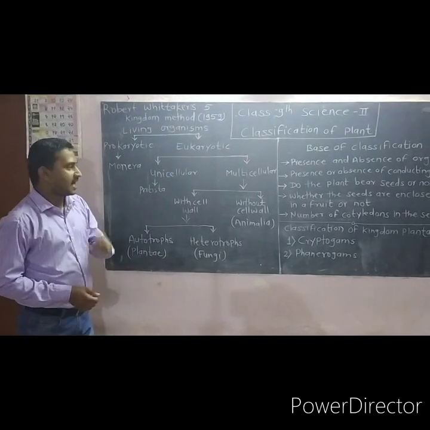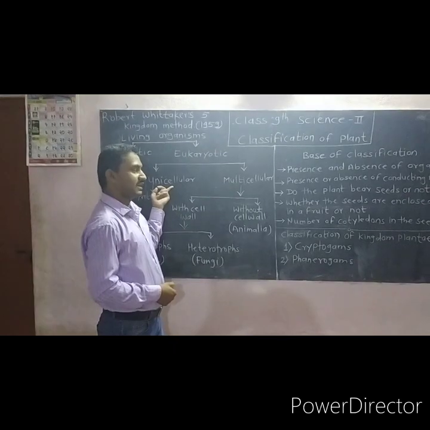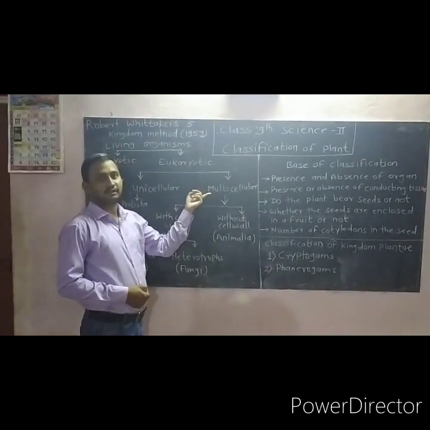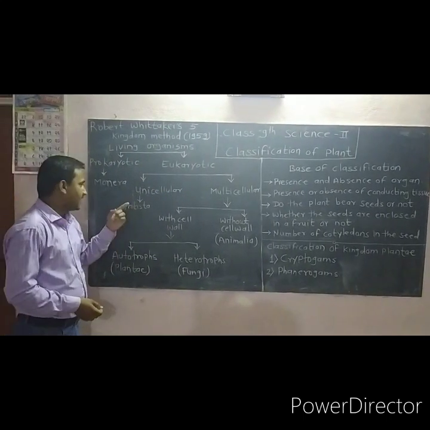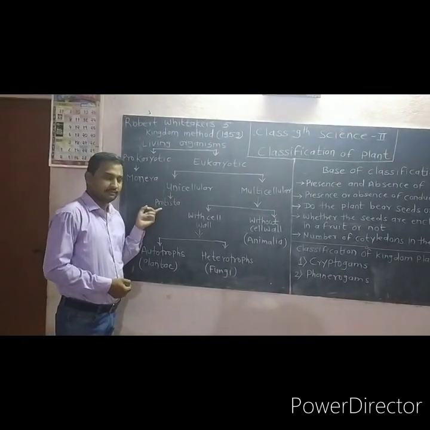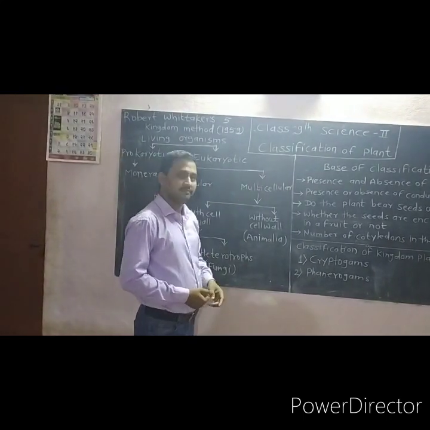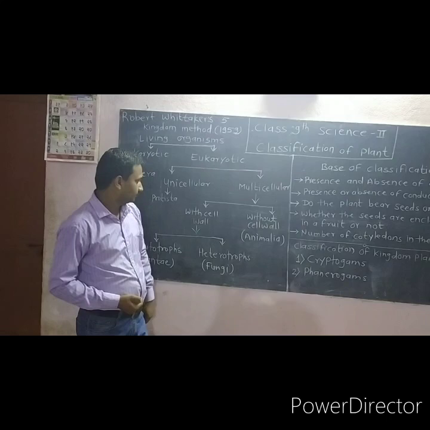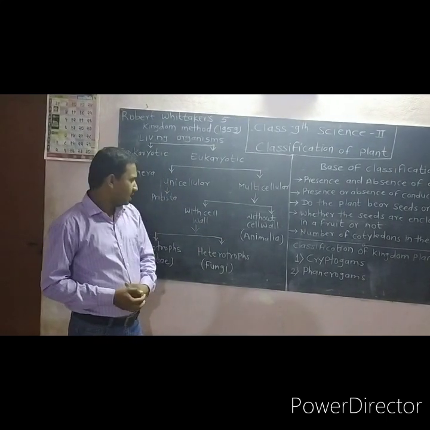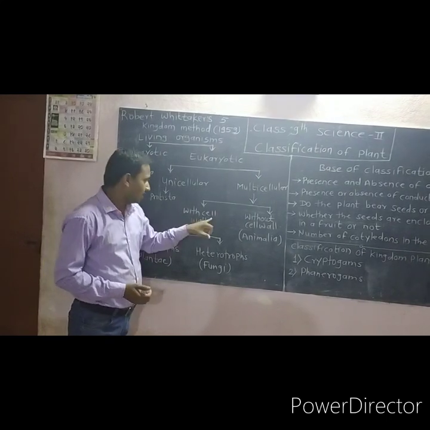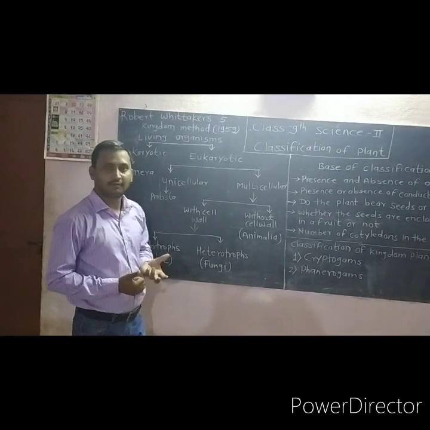These eukaryotic cells are divided into two types: unicellular organisms and multicellular organisms. In the unicellular organisms, there is the kingdom Protista. And the multicellular organisms are also divided into two types, with cell wall and without cell wall. With cell wall. What is a cell wall?